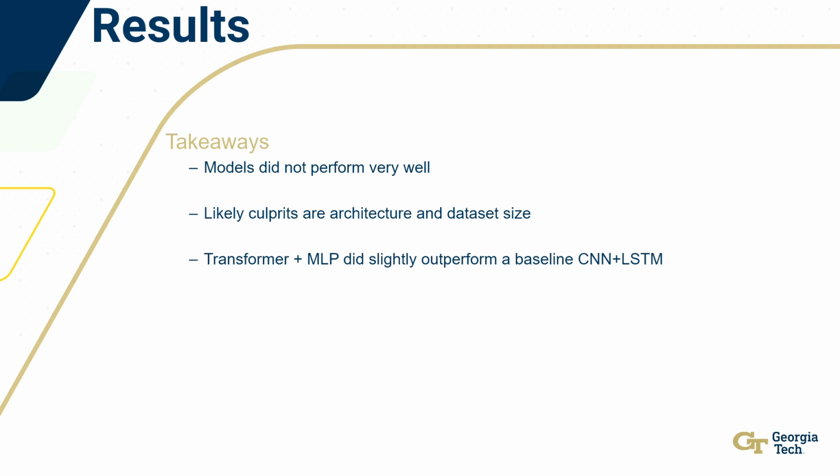Another factor is dataset size. The fact that I only have 2,600 essays as opposed to the 20,000, really the 40,000 that I wanted to have, is a stark difference. I mean, 2,600 essays isn't really that much when it comes to neural networks. You really need a lot of data. And finally, some good news is that the Transformer MLP network did slightly outperform a baseline of the CNN LSTM.